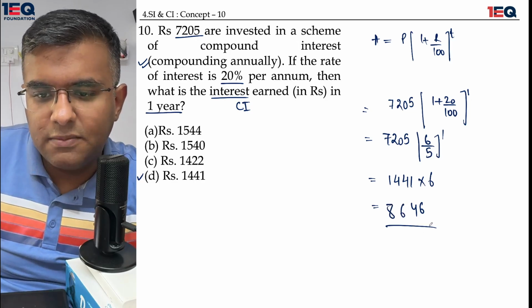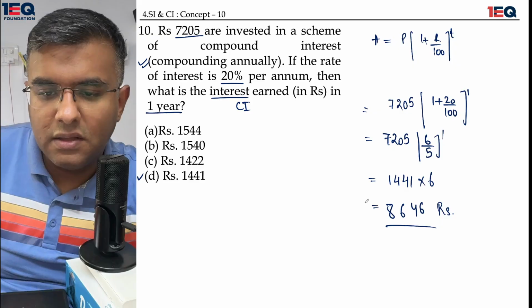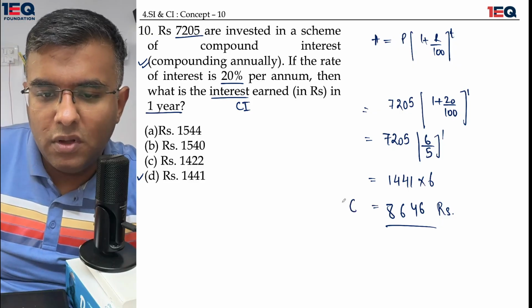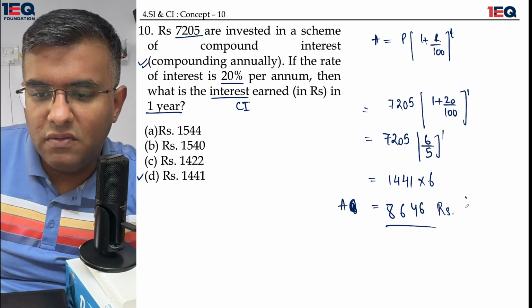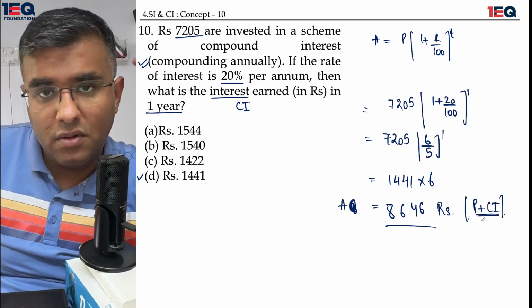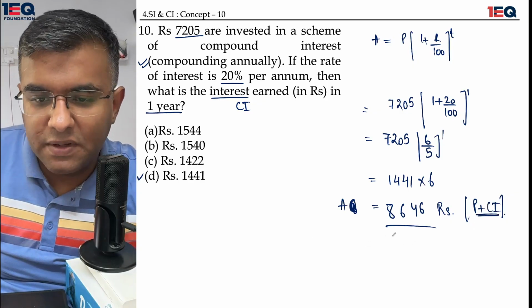I get this amount with me, 8646, and this is the amount which also contains compound interest in itself. This is the amount which contains principal plus compound interest. When I have such an amount, I quickly subtract the principal from it.